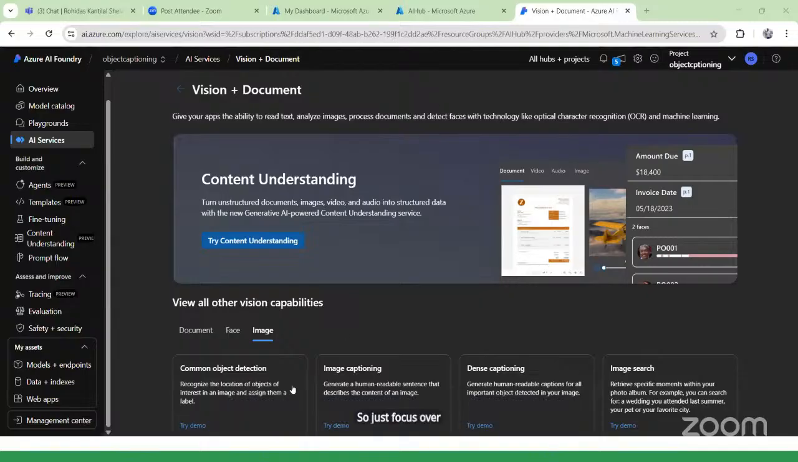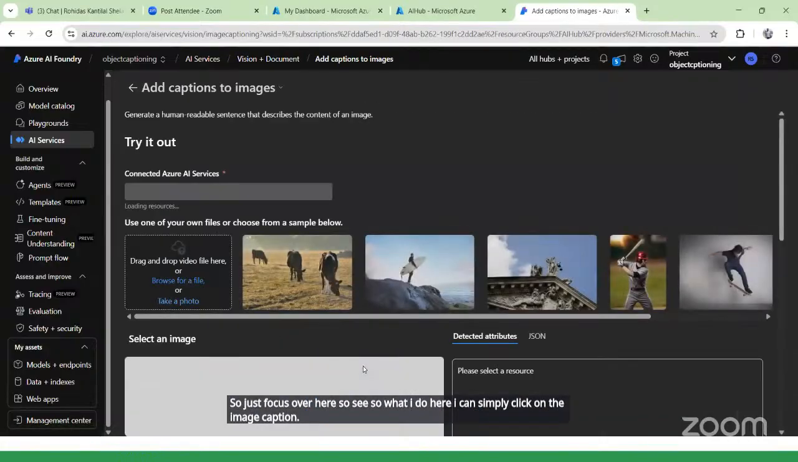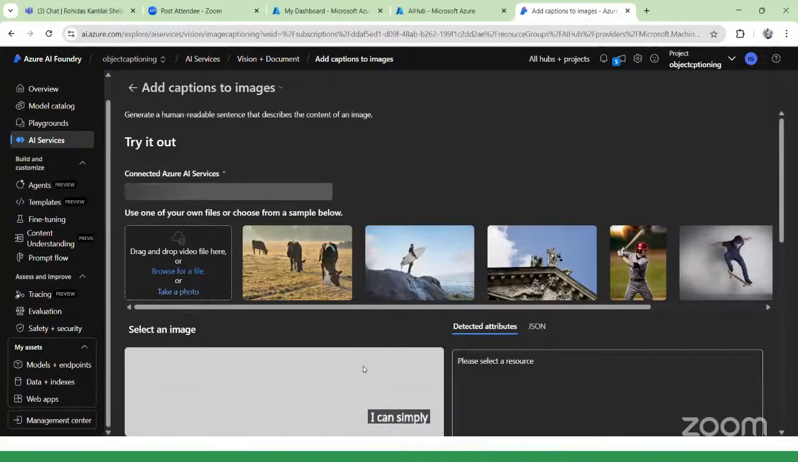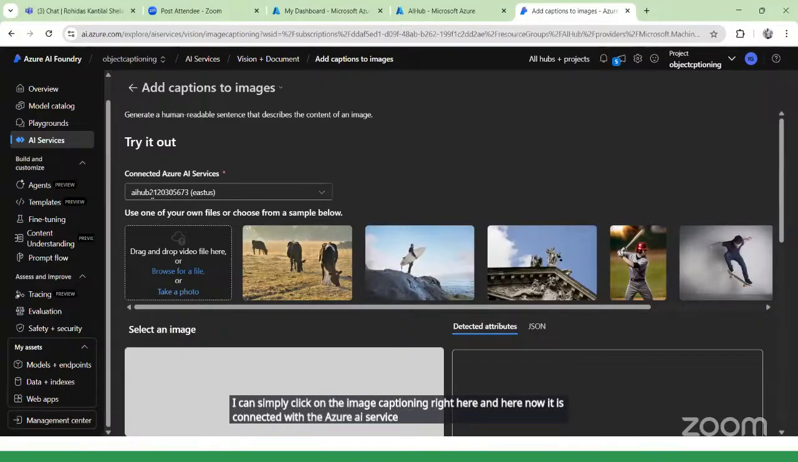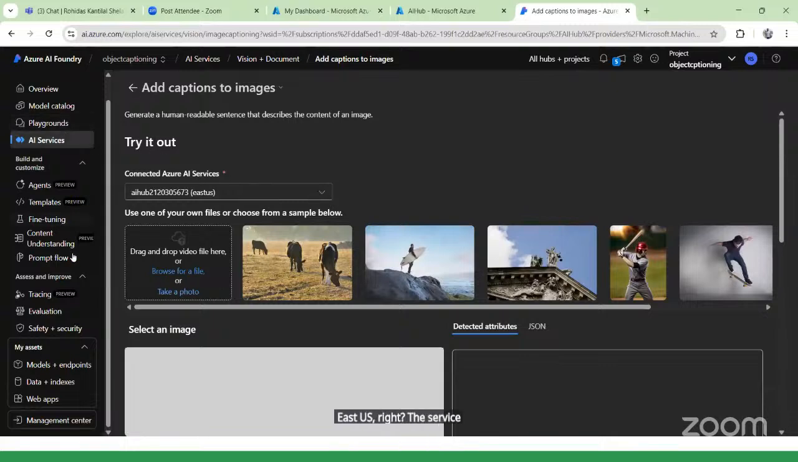So see, what I do over here, I can simply click on the image captioning over here. And now it is connected with the Azure AI service. Here you can see the service which we created. For this service, we have the location, which is nothing but East US, right? The service is created, and these are the keys.